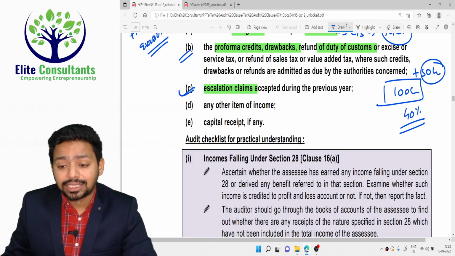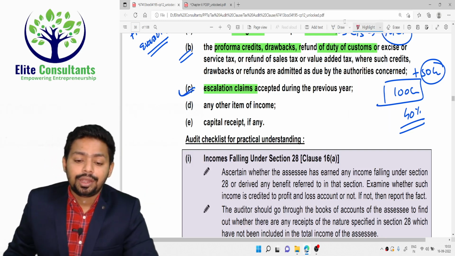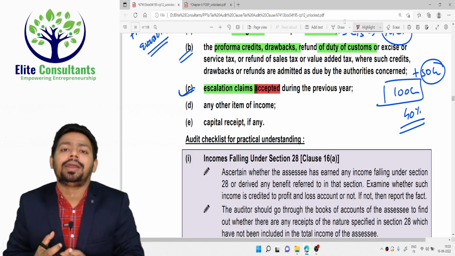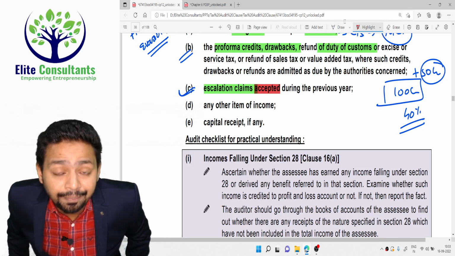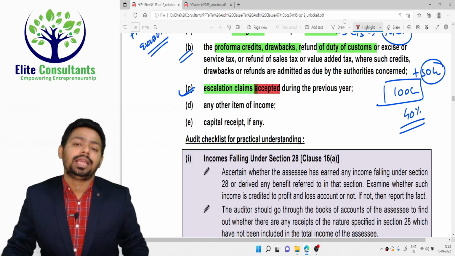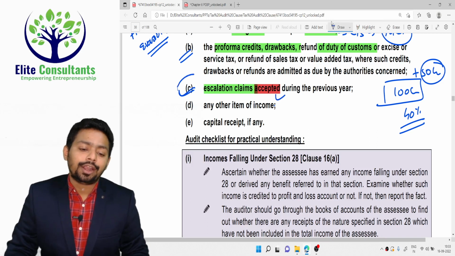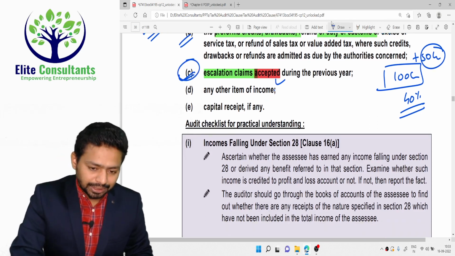And that's the reason, if you have put any escalation claim, and if that escalation claim is accepted, very important: not escalation claim raised, escalation claim accepted by the government. They have not given you money yet, but they have at least accepted the escalation claim. That means today or tomorrow you will get the money. So that reporting has to be done under clause number 16.